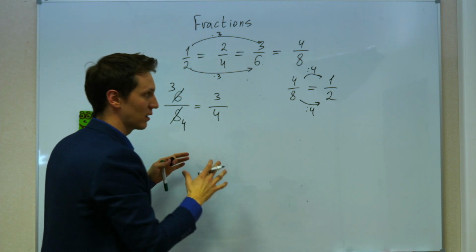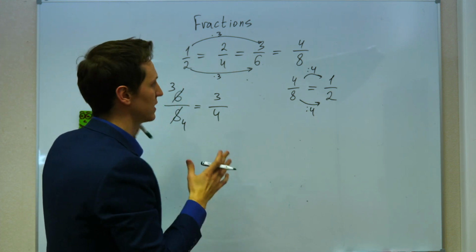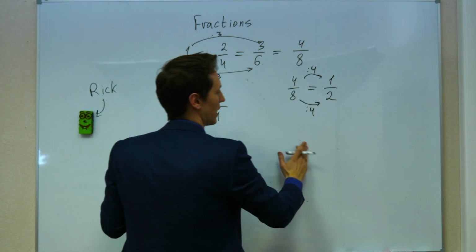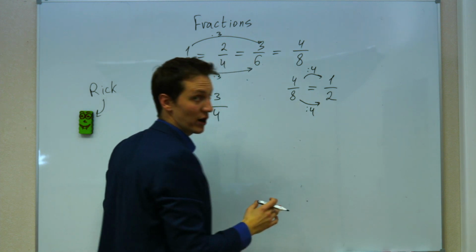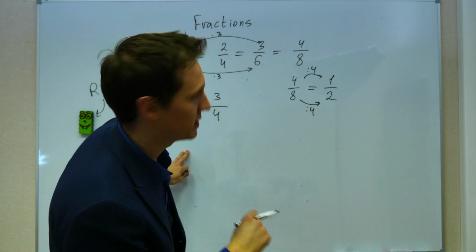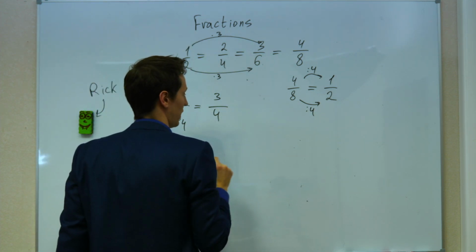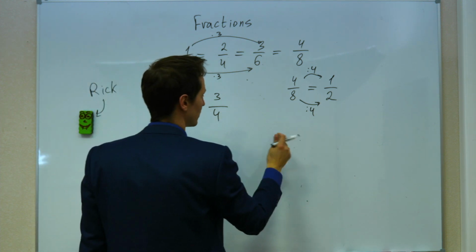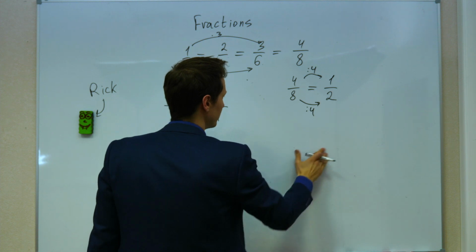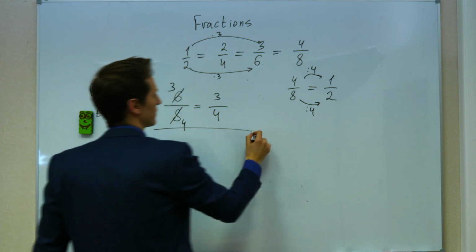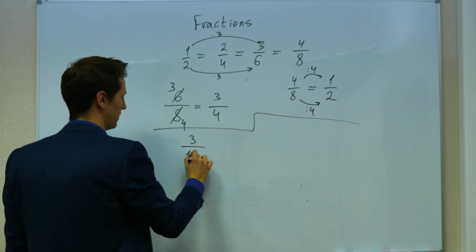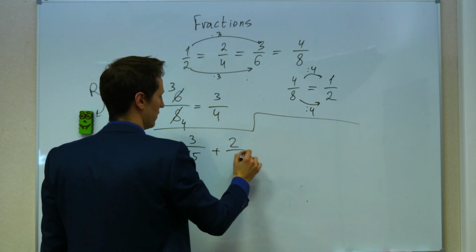And this is actually a big topic in mathematics. Reducing fractions is something that in most schools only comes around the 3rd or 4th lesson on fractions. We have finished it in 20 minutes. That's nice. Let's say you want to add 2 fractions together, for example 3/15 plus 2/15.